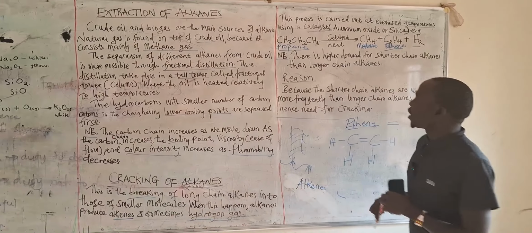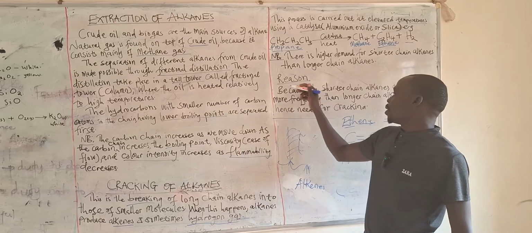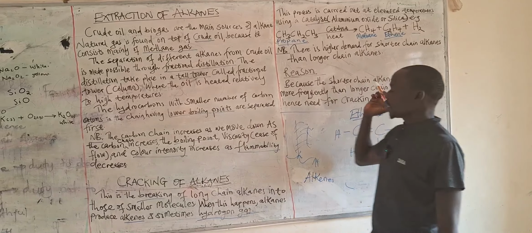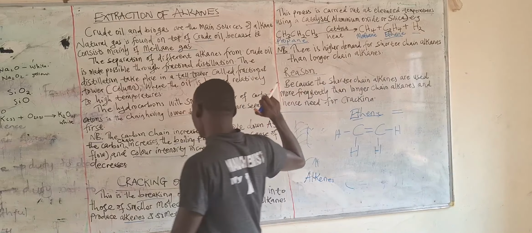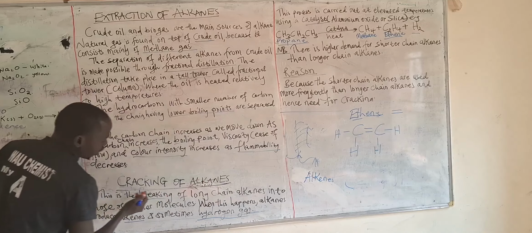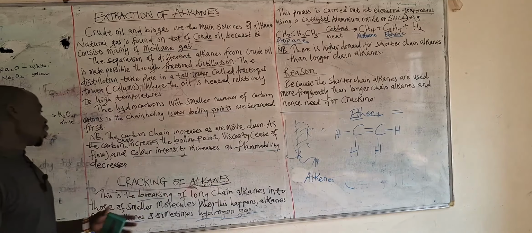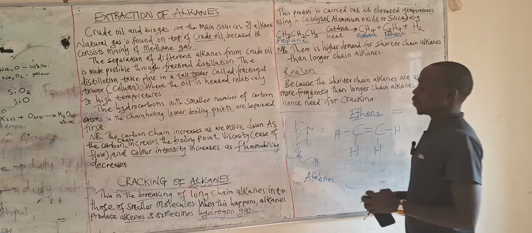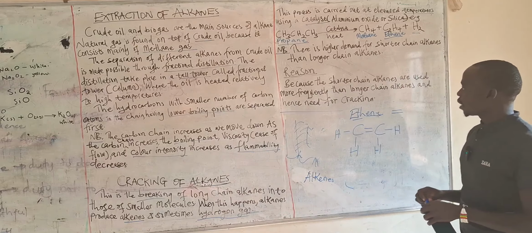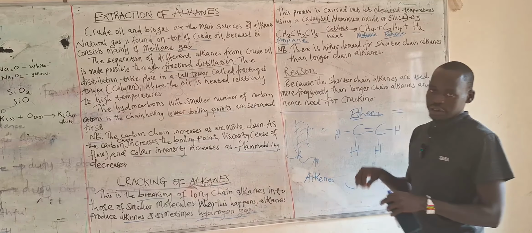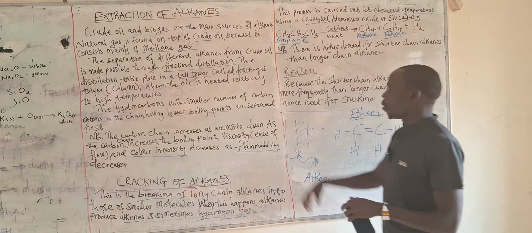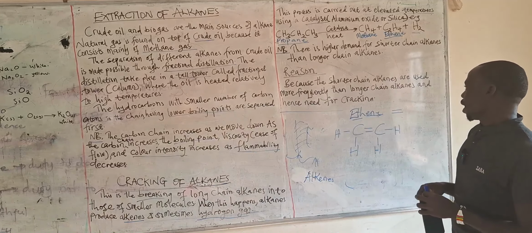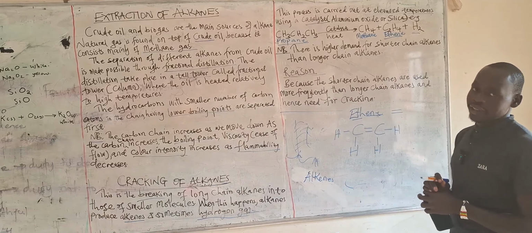Now, why do we say so? The reason is very simple. They are used more frequently as compared to the longer chains. Because of that, we carry out cracking. They will ask you a question: why do we carry out cracking? It's very simple. We carry out cracking simply to get the shorter chain alkanes, which are used more frequently compared to longer chain alkanes. And for that reason, I will see you in the next lesson.